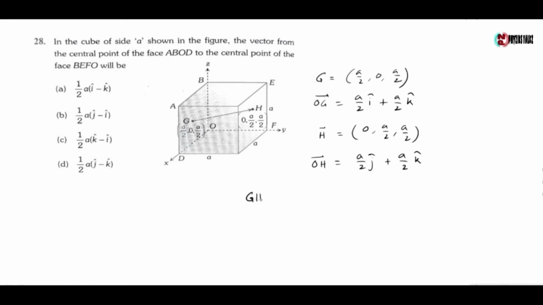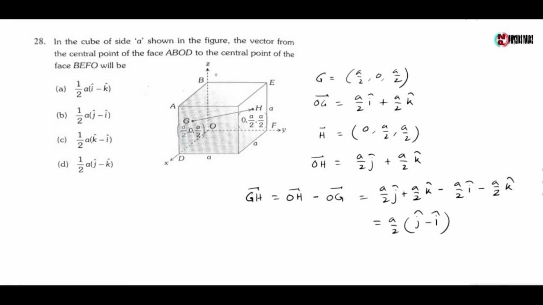So GH vector is given by OH vector minus OG vector, which gives a by 2 j cap plus a by 2 k cap minus a by 2 i cap minus a by 2 k cap, which gives a by 2 of j cap minus i cap. So the vector from the central point of face ABOD to the central point of face BEFO will be half of a times j minus i. So the correct option is option B.